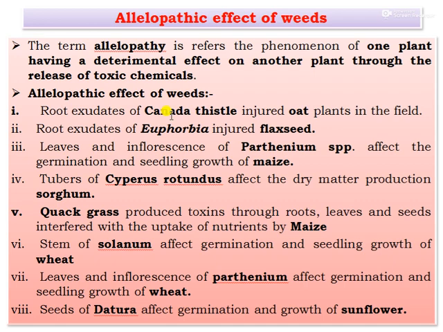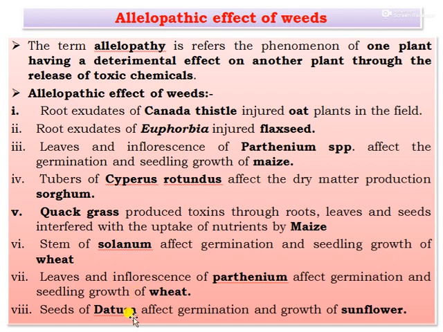Root exudates of Euphorbia hirta injure flaxseed or linseed. Leaves and inflorescence of Parthenium species affect the germination and seedling growth of maize. Tubers of Cyperus rotundus affect the dry matter production of sorghum. Quackgrass produces toxins through roots, leaves, and seeds, interfering with the uptake of nutrients by maize. The stem of Solanum species affects the germination and seedling growth of wheat. Leaves and inflorescence of Parthenium also affect the germination and seedling growth of wheat.